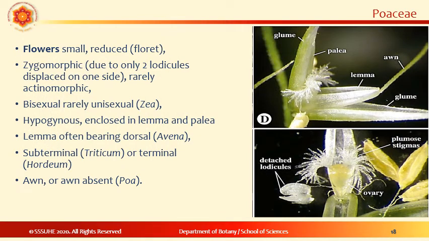The flowers are small reduced florets, zygomorphic, bisexual and hypogynous, enclosed in the lemma and the palea. Awn is generally present, only absent in the Poa.